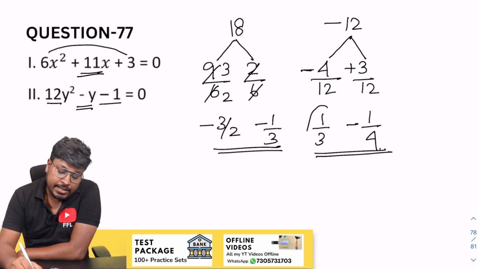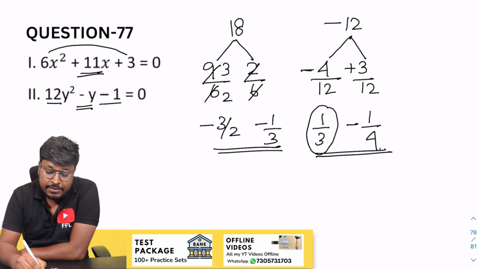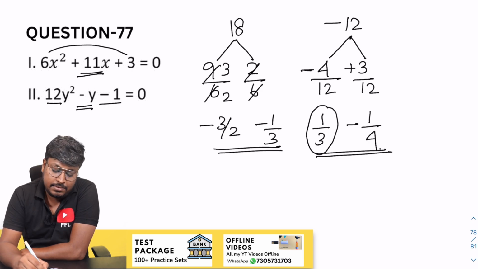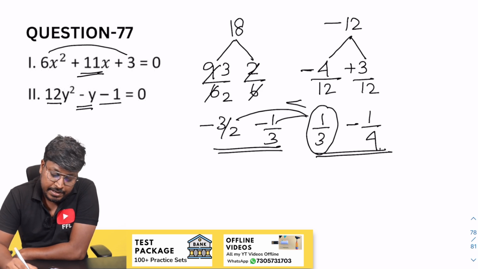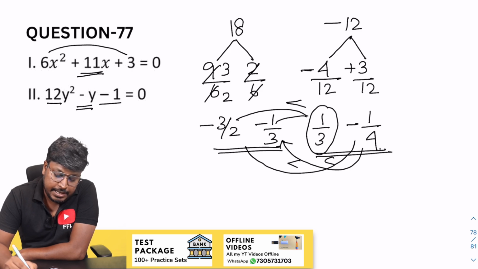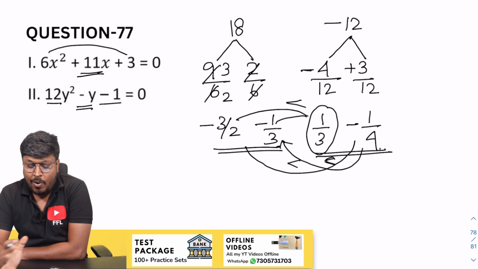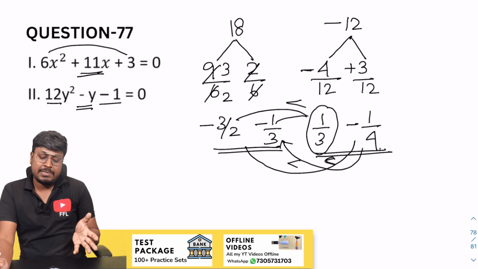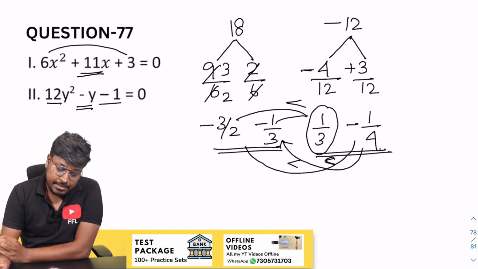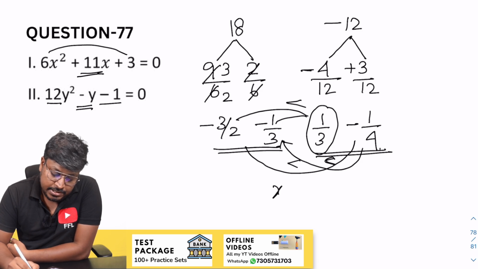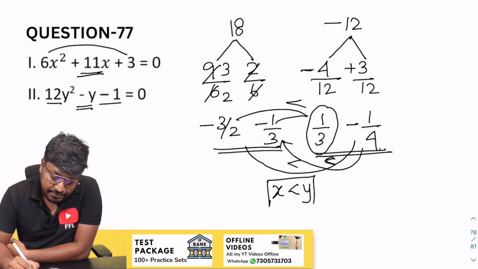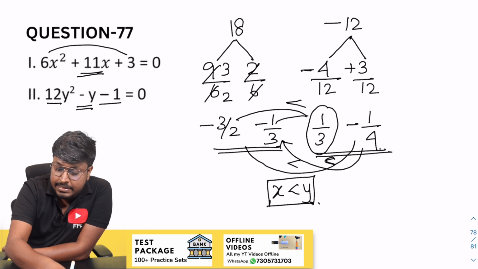So just see, one factor of y is positive and both the factors of x are negative. So while comparing these two values, y is greater than. So 1 by 4, 12, so minus 2, again y is greater than, again this one also y is greater than. So after comparing all the x values with y values, it seems like all the y values are greater than. So we can say that the answer for this question is x less than y for question number 77.